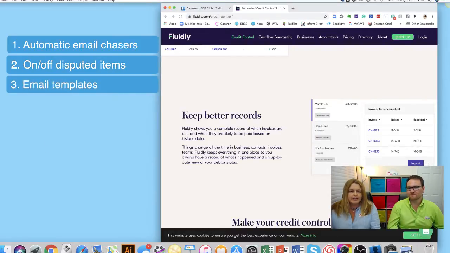Now, Fluidly has email templates, so it provides you with a number of email templates for chasing your customers, but you can edit those, of course, and you can change the schedule. It might be that you don't want to chase at 7, 14 and 21 days. Maybe you want to chase every 10 days, or maybe you want to chase once a month. Hopefully not, because that's way too long, so definitely don't leave it for a month.